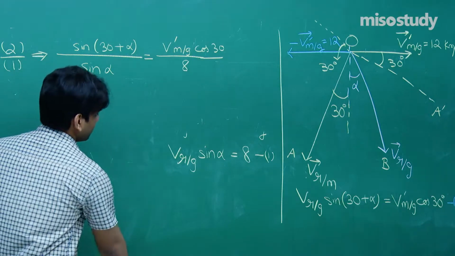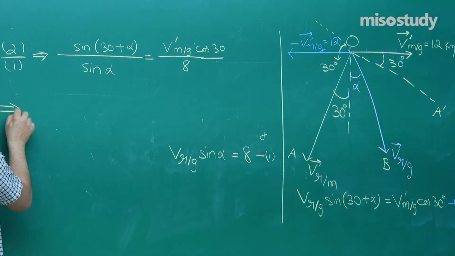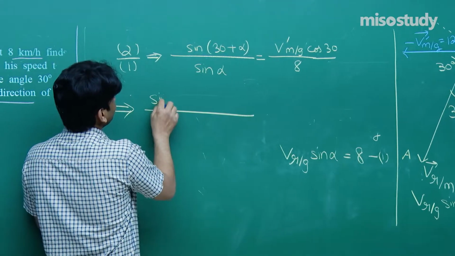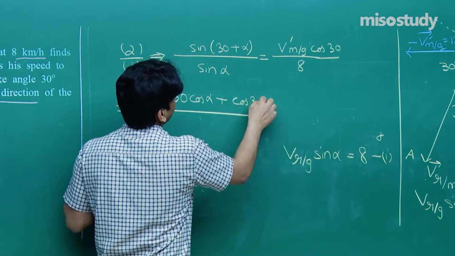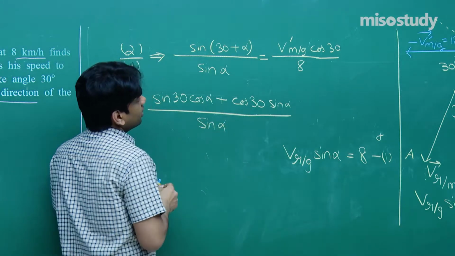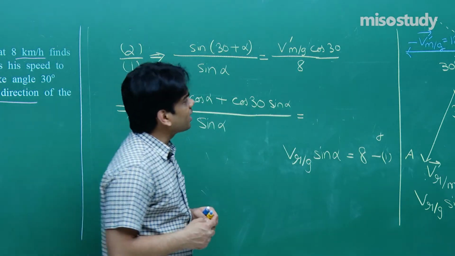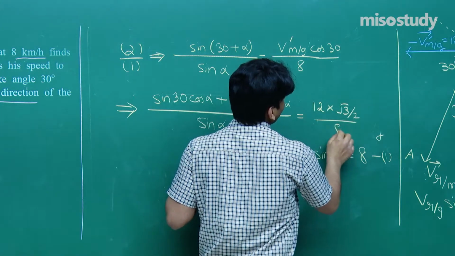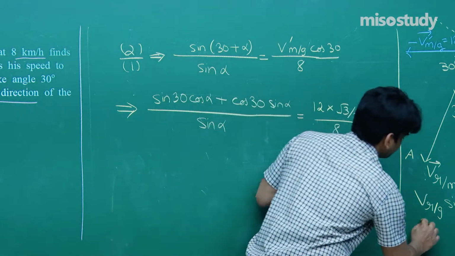If we simplify this, sin 30 plus alpha we can write as sin 30 cos alpha plus cos 30 sin alpha, not a big problem, divided by sin alpha is equal to V dash mg, that is equal to 12. 12 cos 30, that is 12 root 3 by 2, divided by 8. We got this. And VRG sin alpha equals 8. I am writing down here.